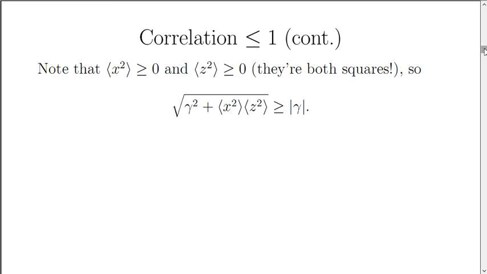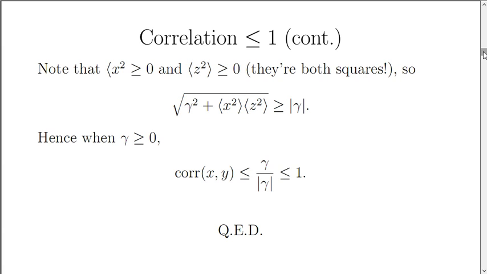This means that the square root of gamma squared plus expected x squared times expected z squared has to be at least as big as the absolute value of gamma. It can't be less because this quantity we're adding cannot be negative. This means that whenever gamma is greater than or equal to 0, the correlation of x and y has to be less than or equal to gamma divided by absolute gamma, which means it has to be less than or equal to 1.